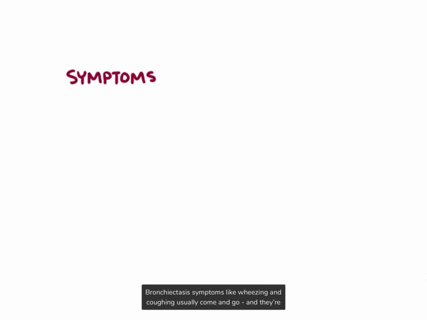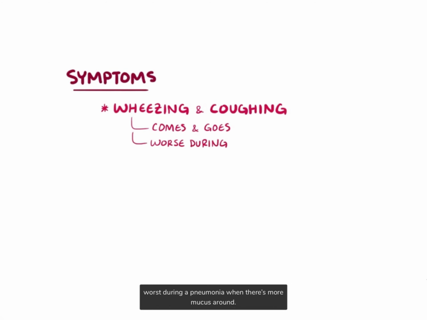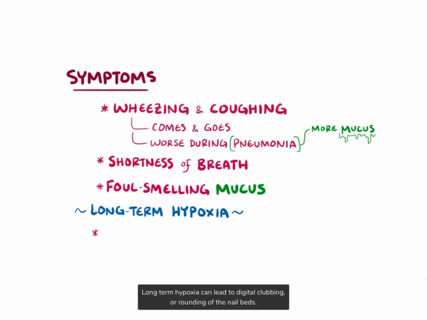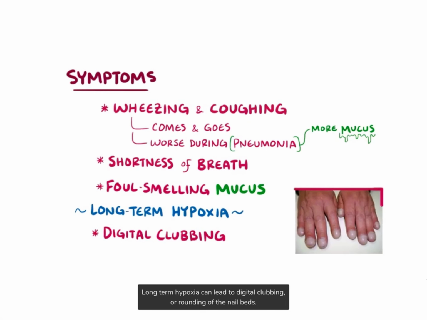Now, bronchiectasis symptoms like wheezing and coughing usually come and go, and they're worse during a pneumonia when there's more mucus around. Shortness of breath as well as foul-smelling mucus are also common features. And long-term hypoxia can lead to digital clubbing, or rounding of the nail beds.